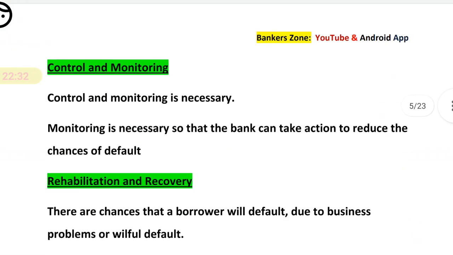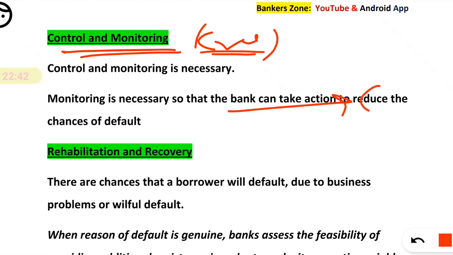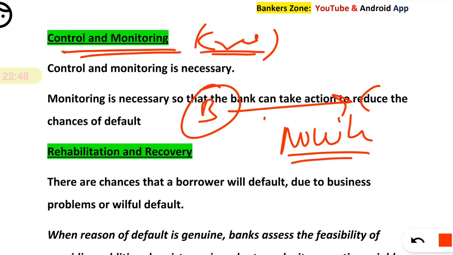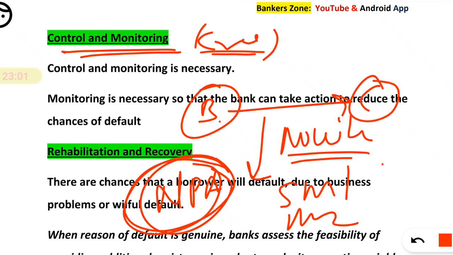Now what is credit control and monitoring? Obviously, when we have given the loan to the customer, we have to monitor that loan, whether it becomes SMA1, SMA2, or it will become NPA. We have to observe it so that in the early stages we avoid that loan from becoming NPA.